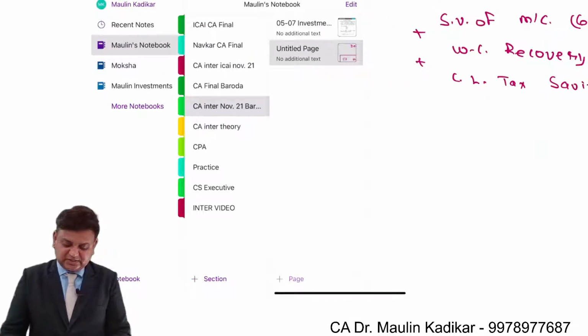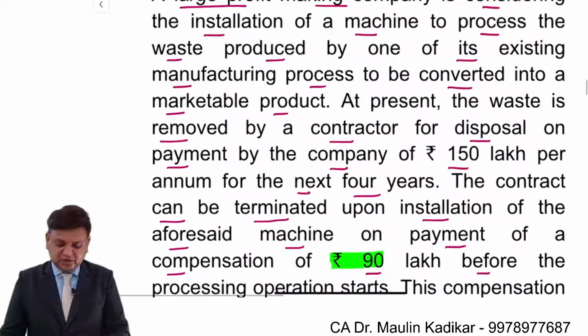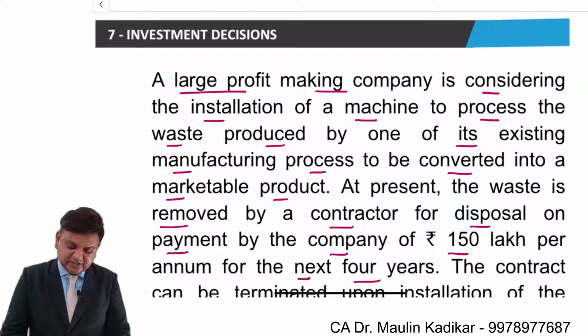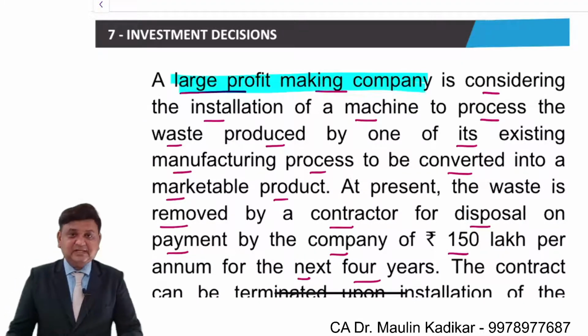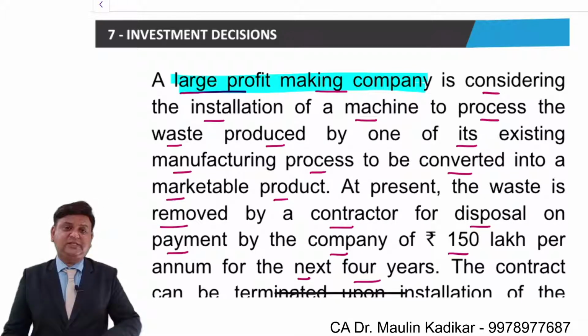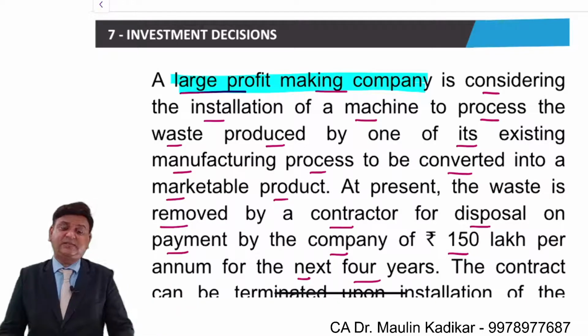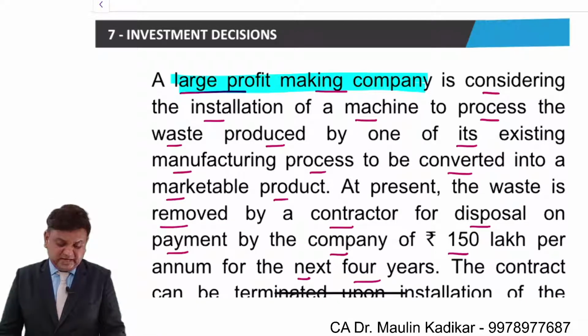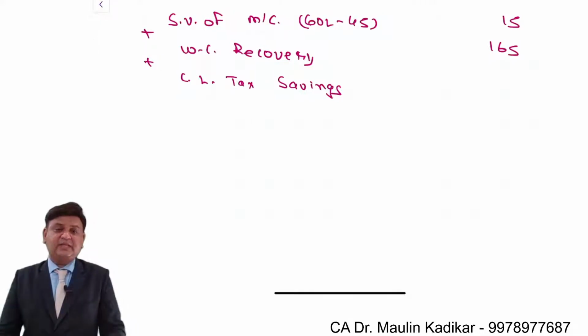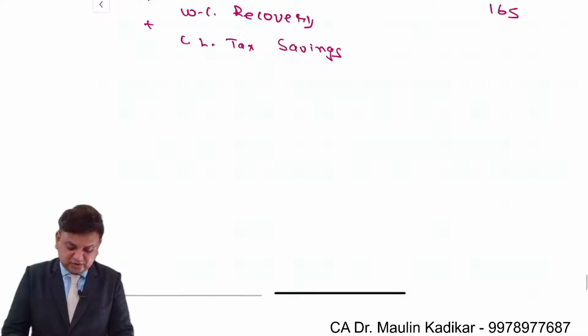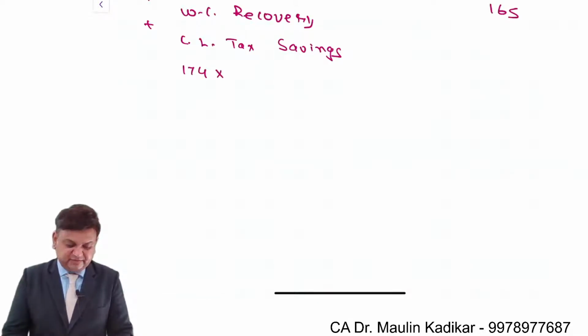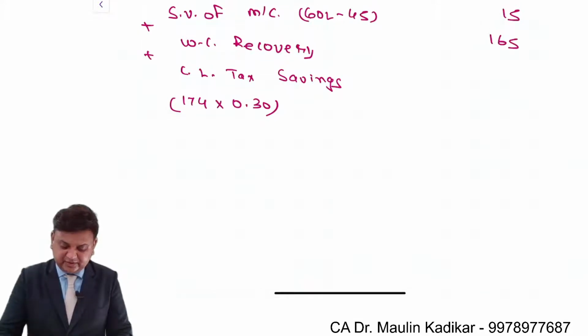As far as this question is concerned, very good clarification has already been made. It is a large profit making company. It means that whatever capital loss we have would definitely be set off against some other capital gain. As per the ICAI suggested answer, the usual assumption is that the company is a large profit making company and we will get the tax saving on the loss immediately. So 174 lakhs into income tax rate of 30 percent, 174 into 0.3, comes to 52 lakh 20,000.